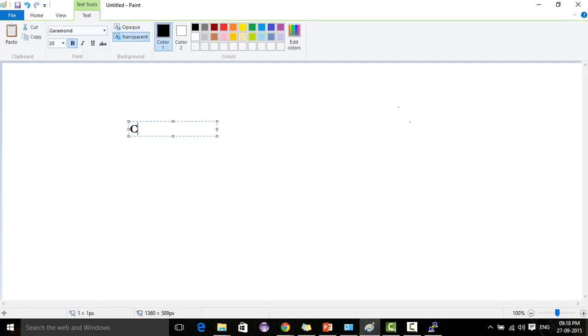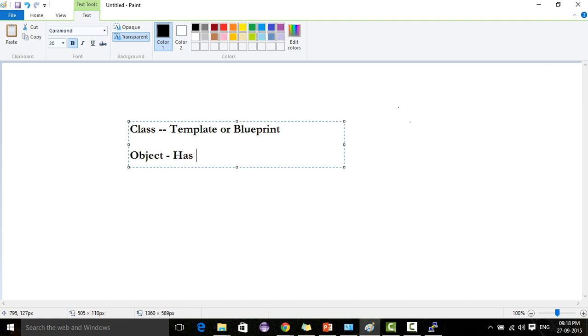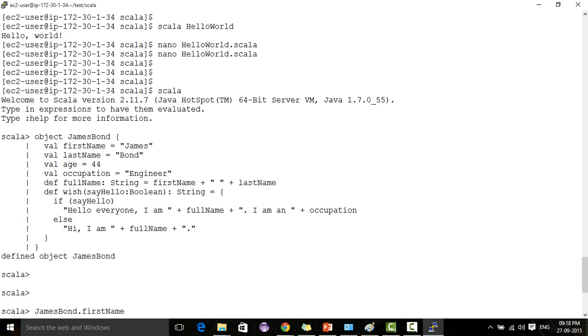What is a class? It is a template or blueprint. An object has state and behavior. The class is the template or blueprint. Here we saw James Bond, and it has state and behavior, we saw that.